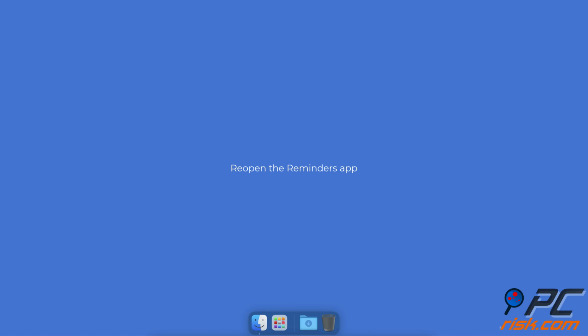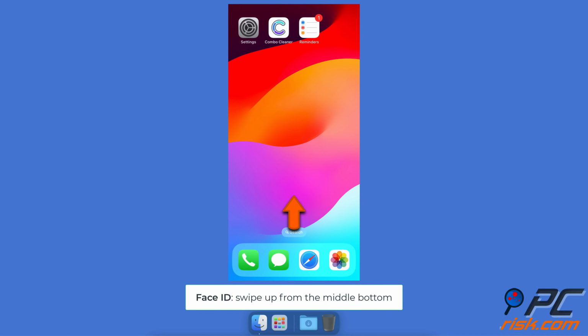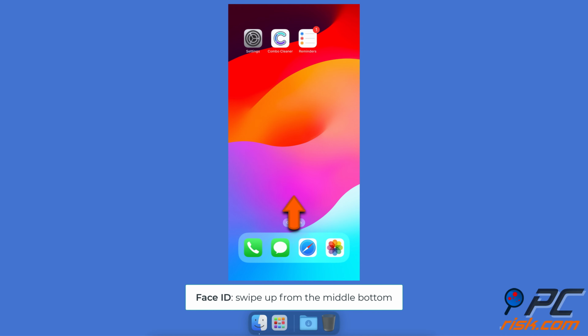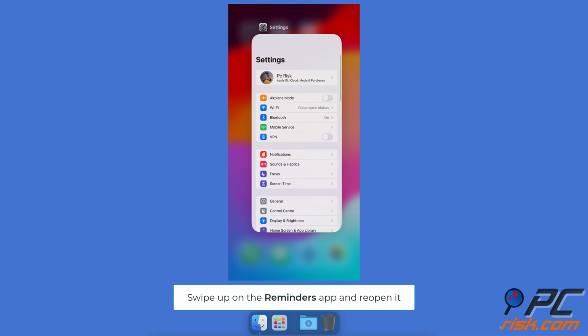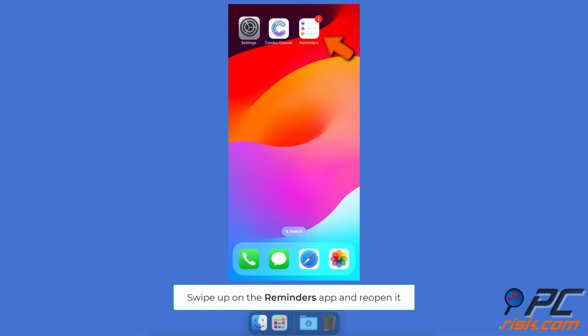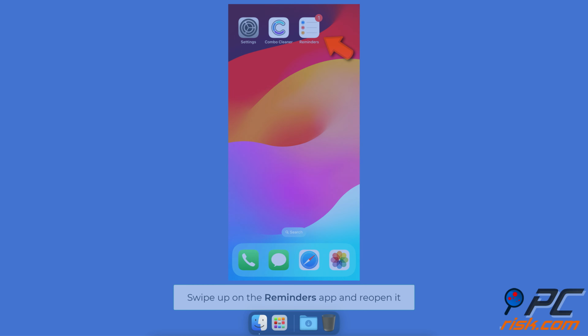Reopen the Reminders app. Swipe up from the middle bottom until you access the app switcher. Locate the Reminders app and swipe up on it to close. Wait for a few seconds and reopen the app again.